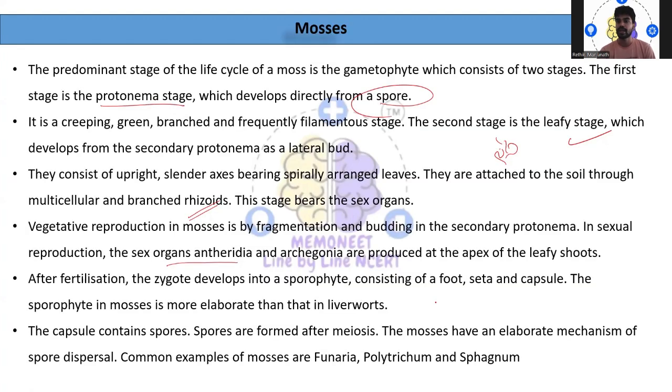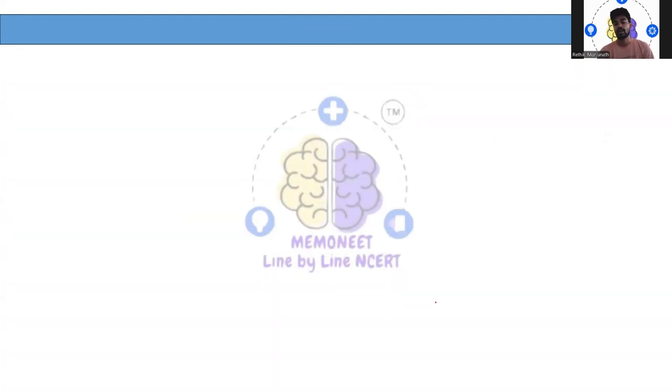So this is about the bryophytes. And in the next topic, or in the next video, I'll be explaining the remaining three in detail.